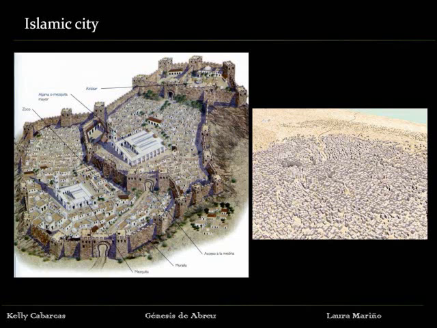Islamic cities have a completely different organization because they didn't have public spaces. The houses are located around religious buildings, and all the activities revolve around the mosques and temples.